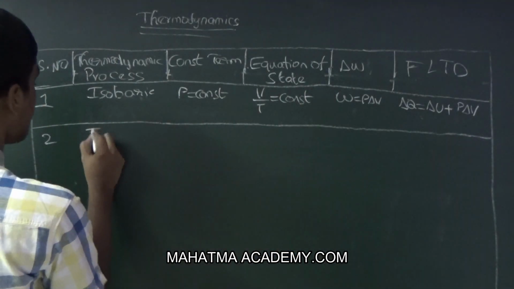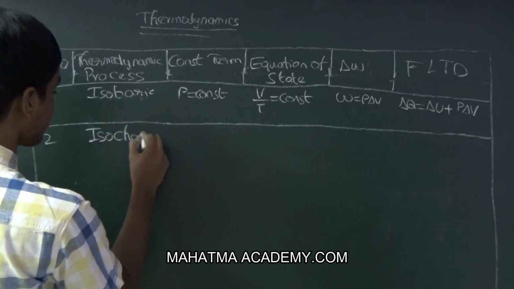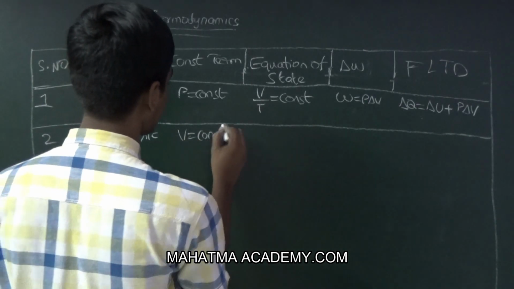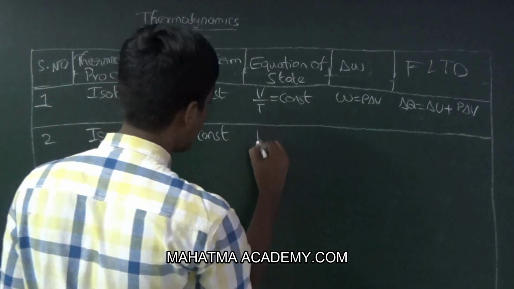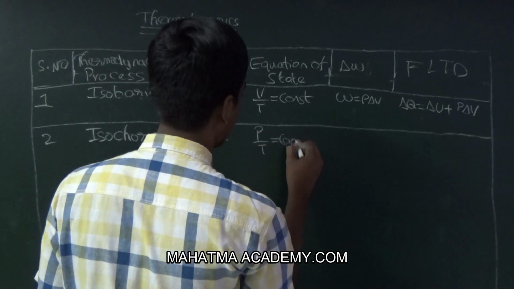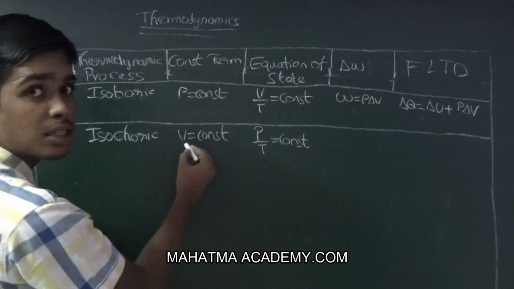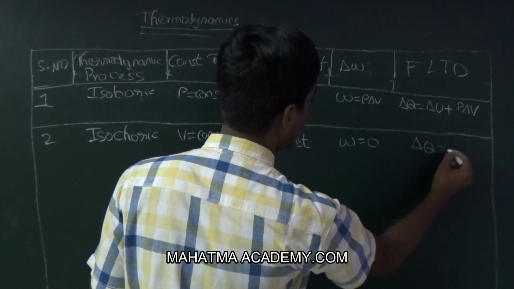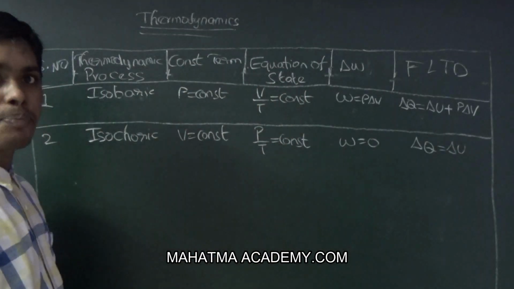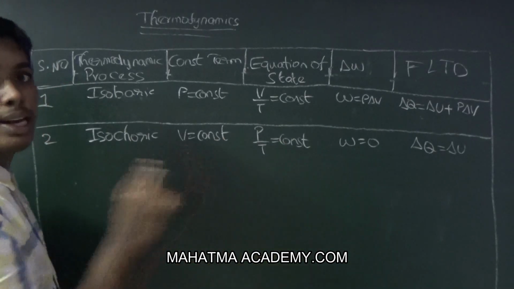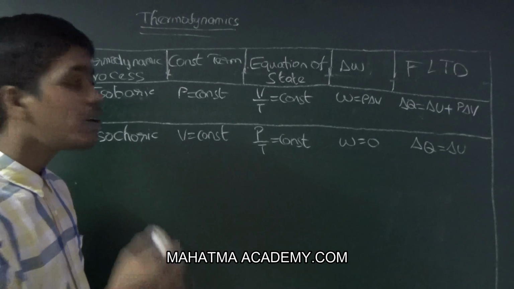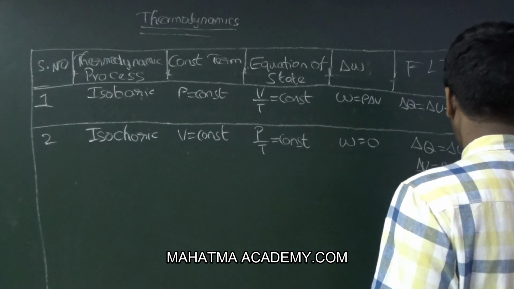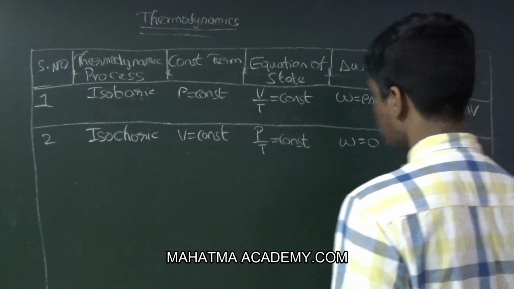Second, it is isochoric. Isochoric means V is constant, and here the equation of state gives P by T is equal to constant. So here the volume is constant, so work done is equal to 0, and here delta Q is equal to delta U. For the constant volume, delta U is equal to n into Cv into delta T. Delta U is equal to n into Cv into delta T. Okay.